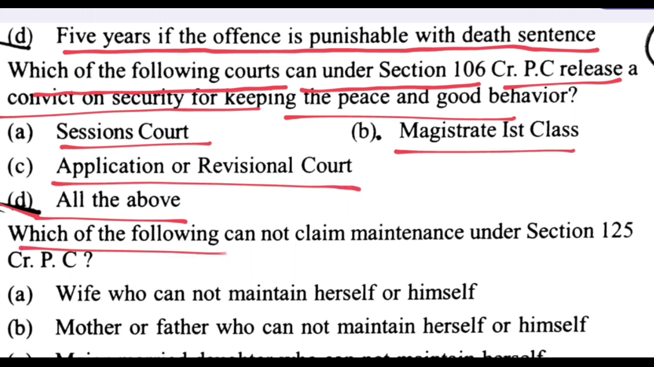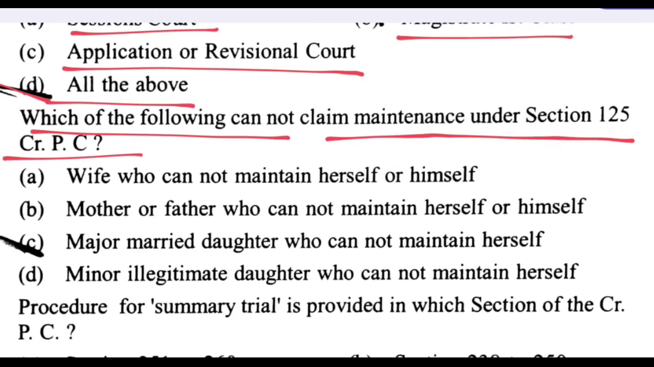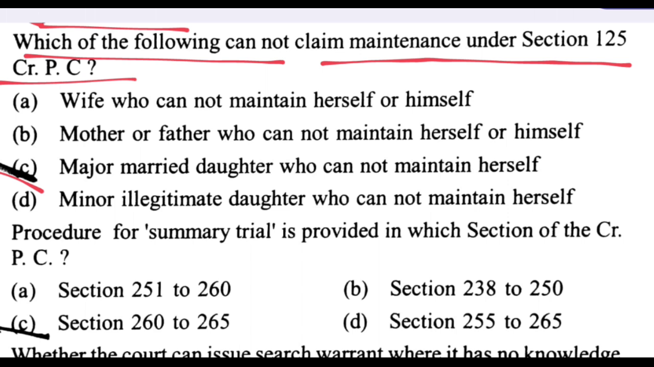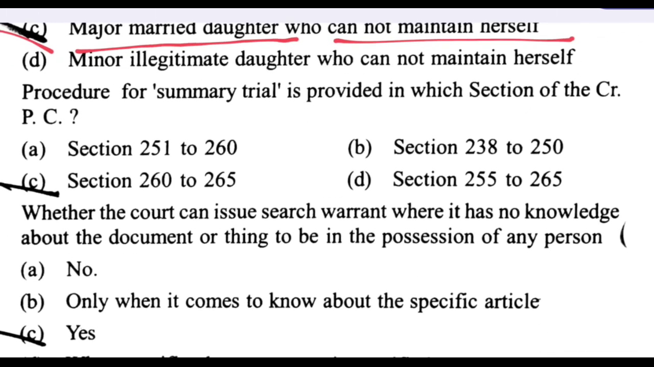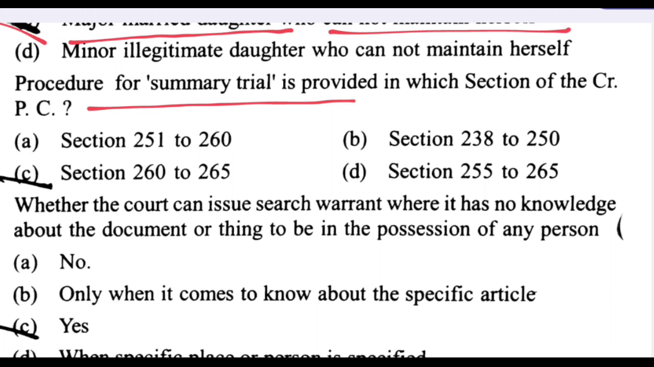Next question. Which of the following cannot claim maintenance under Section 125 CrPC? C is the right answer: major married daughter who cannot maintain herself. Next question. Procedure for summary trial is provided in which section of CrPC? Section 260 to 265. C is the right answer.